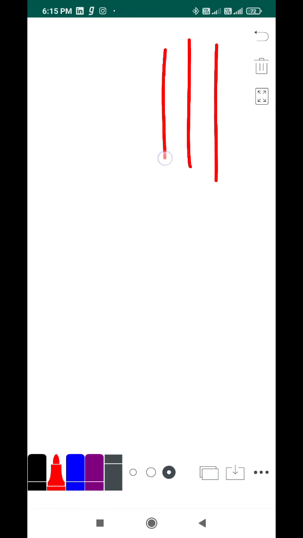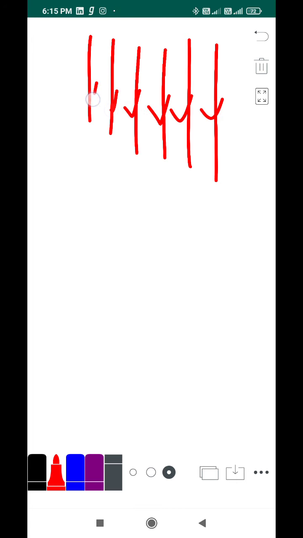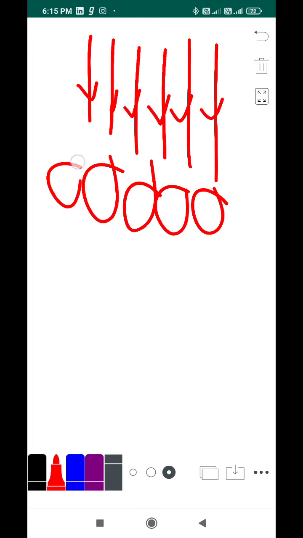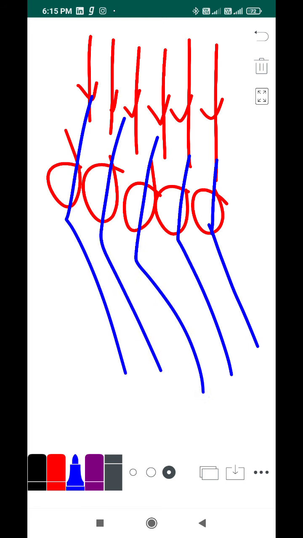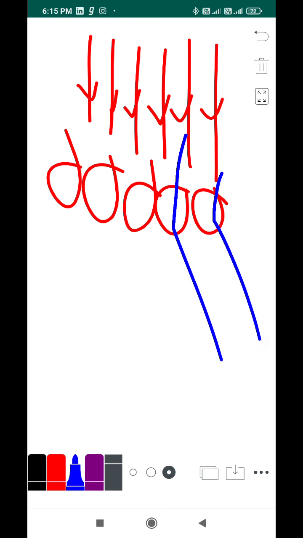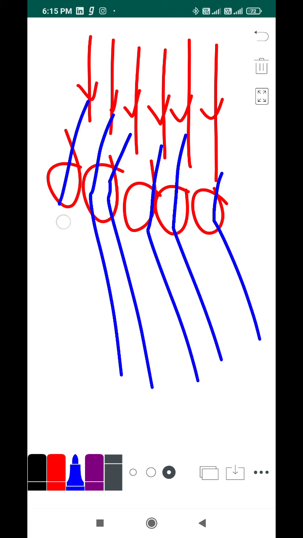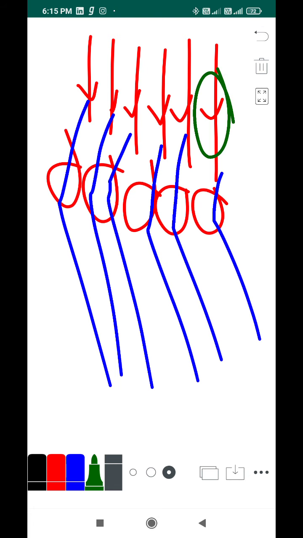For example, these are my incident rays, and you have the pure liquid particles here. Actually this diagram is not exact, I'll roughly draw it just to explain the concept. After scattering they get scattered away. Consider this incident ray has a wavelength lambda_i and a frequency f_i, where lambda_i is the incident wavelength and f_i is the incident frequency.